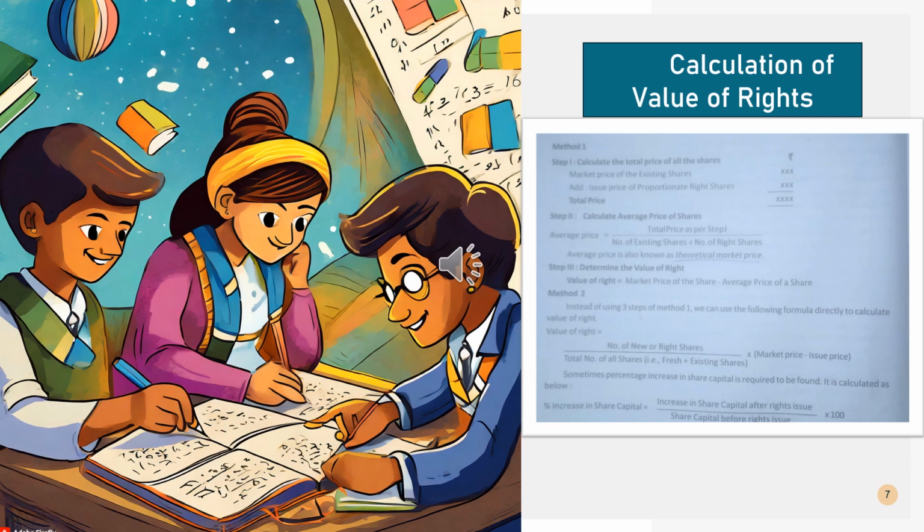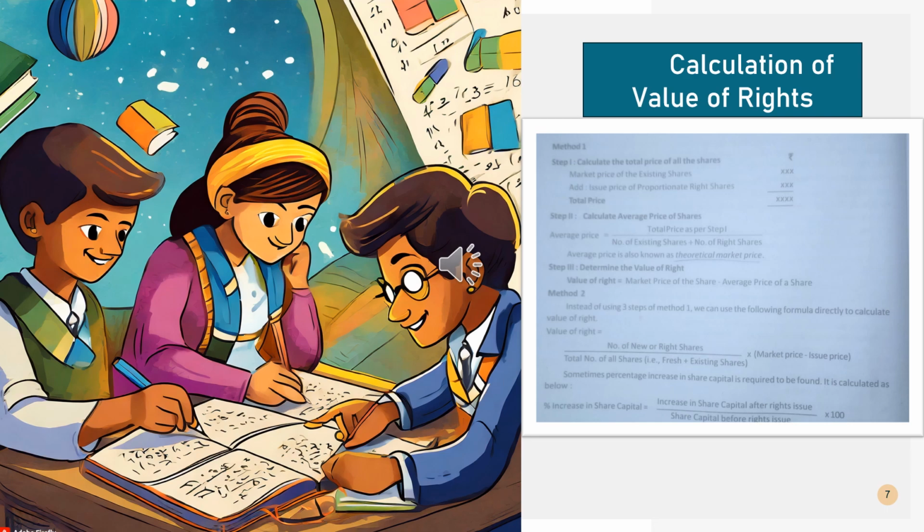In the second method, we are only using one equation instead of applying 3 steps. Here we are using the number of old shares and total number of shares. That means total number of shares is new shares plus old shares, and also market price and issue price.